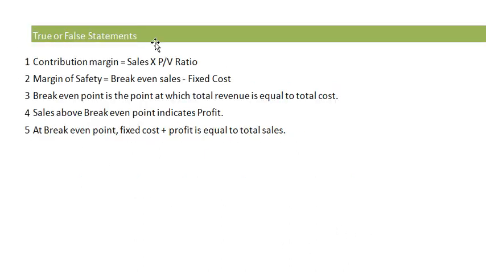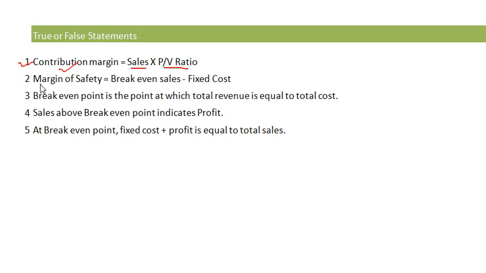True and false statements. Statement number 1. Contribution margin is equal to sales into PV ratio. The given statement is true because PV ratio shows the relationship between contribution and sales. So when sales is multiplied with PV ratio, the resultant figure will be contribution margin. So the given statement is true.